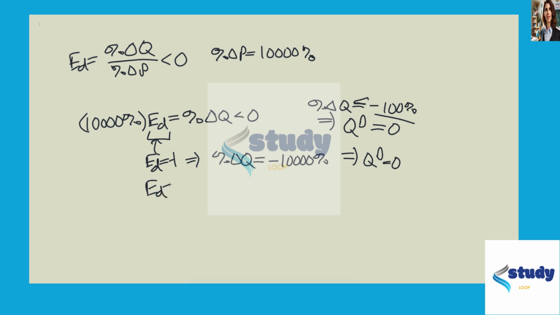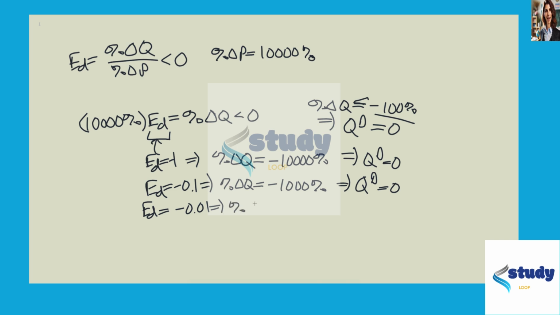Even if we had an elasticity of demand that was relatively inelastic, like negative 0.1, then the percentage change in quantity would be negative 1,000%, which once again meets this condition and says that the quantity demanded will end up being 0. So it turns out that we would need demand to be at least as inelastic, if not more inelastic, than a coefficient of negative 0.01 for it to even be possible that there's still a positive value quantity demanded for hollow-tipped bullets.